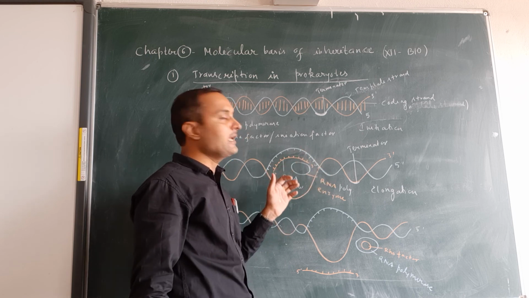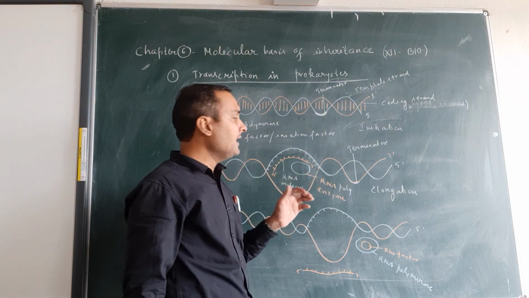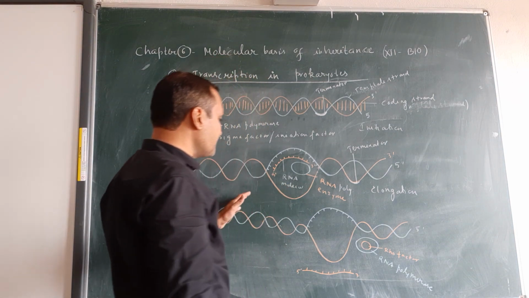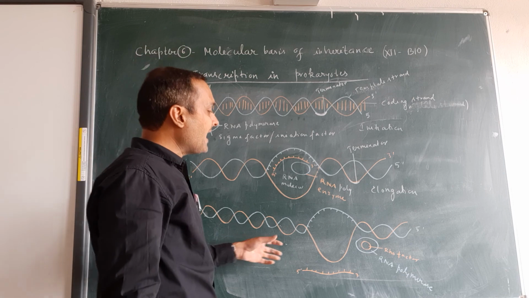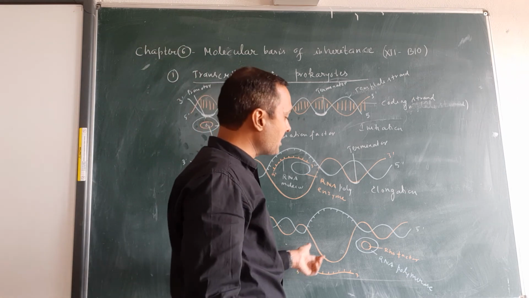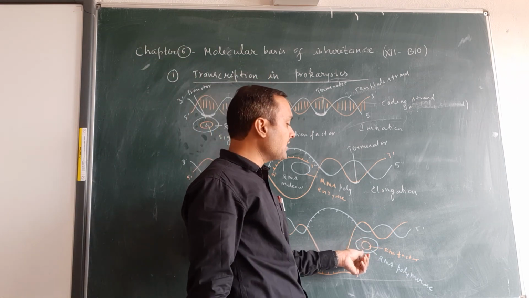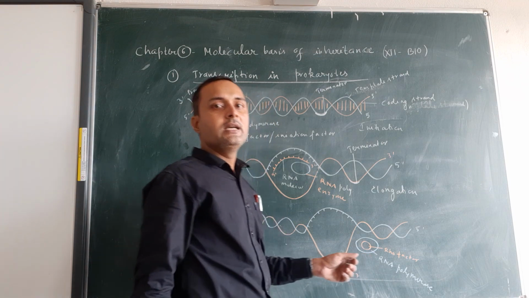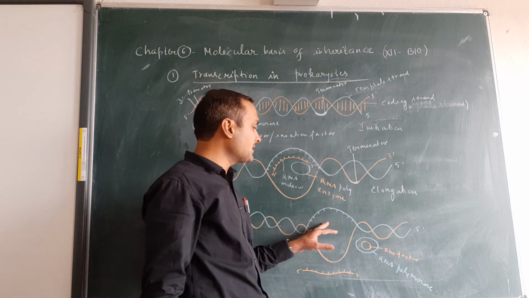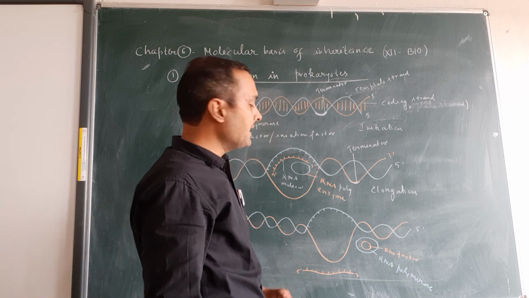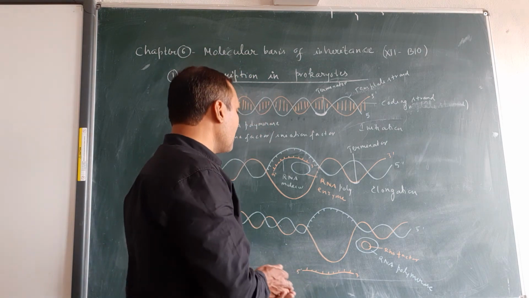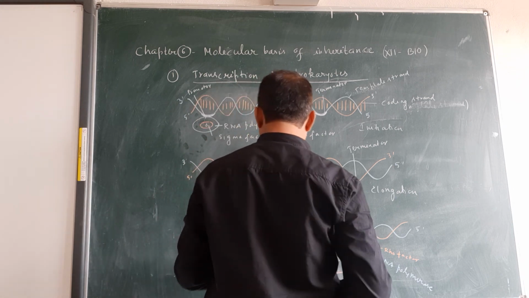In the termination step, the RNA polymerase reaches the terminator region and binds with the Rho factor. As a result, the RNA-DNA hybrid separates and the new RNA falls off from the DNA strand. So this is all about the various steps of transcription.